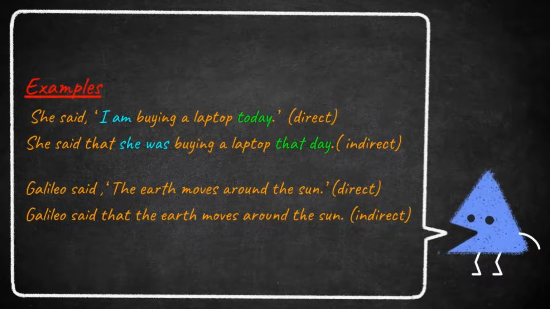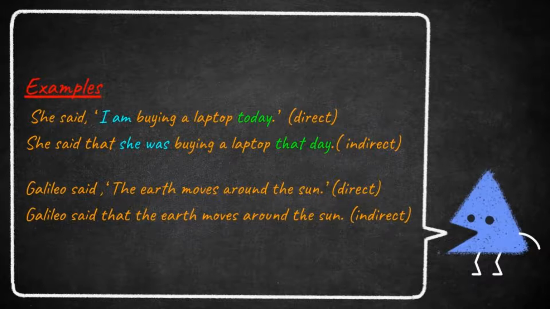This is direct speech, and the direct speech is in present continuous tense. That is, "I am buying a laptop today." Students, we already learned that if the direct speech is in present continuous tense, we write the indirect speech in past continuous tense. Okay, what changes do we want to make now? Remove the punctuation marks, insert the conjunction that, and change the pronoun and tense of the verb. She said that she was buying a laptop that day.